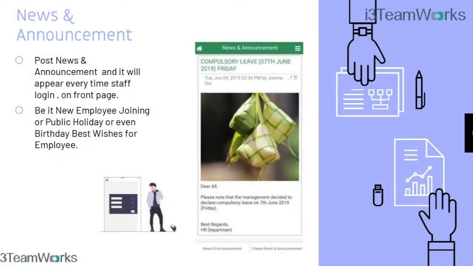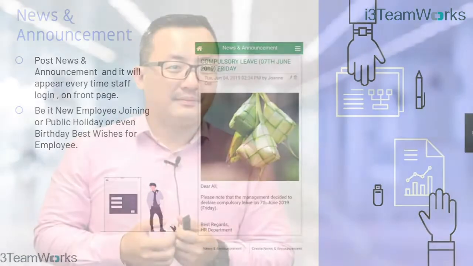With i3Teamwork, an announcement can be created and appear every time the staff log into the system. Not only that, if there is a new employee joining, a public holiday announcement, or birthday information, all will be shown on the dashboard as well.